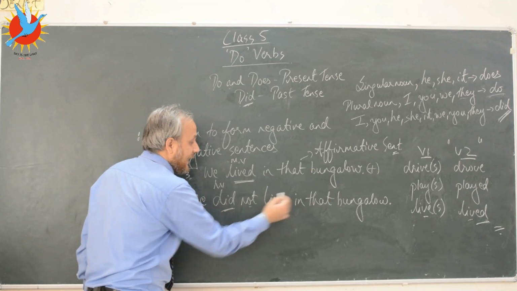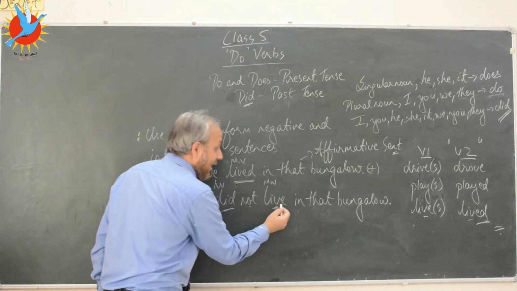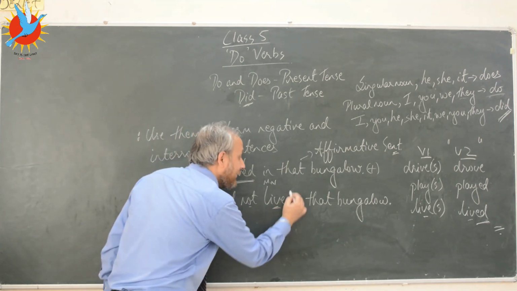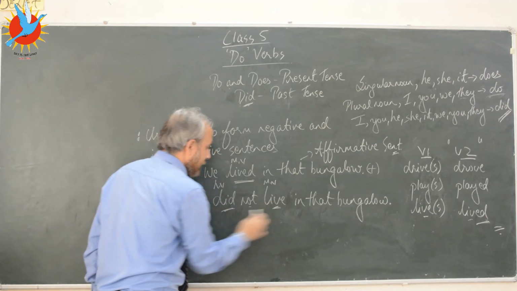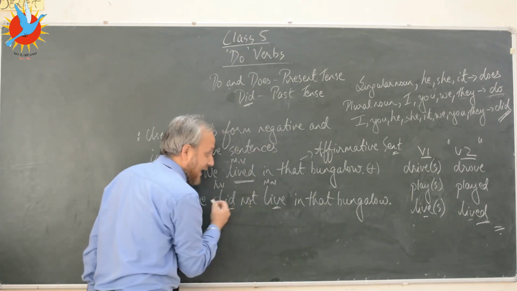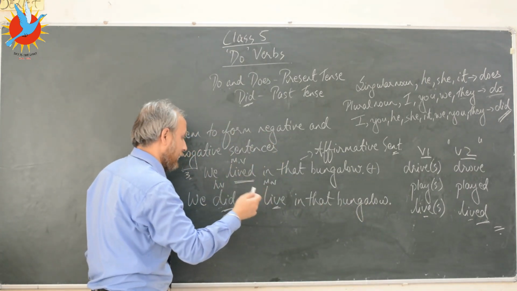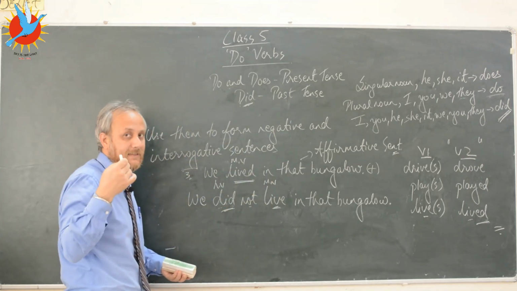Not is what makes the sentence negative, and live is the main verb here. And we have to use live in the base form. You can't write we did not lived in that bungalow. This is wrong. This auxiliary or helping verb did is making the sentence past.